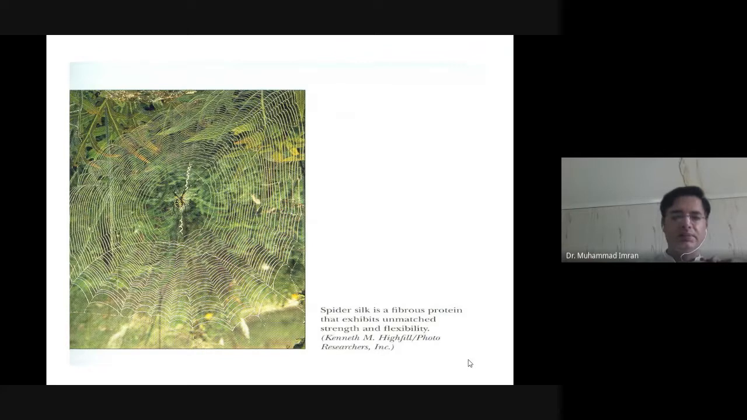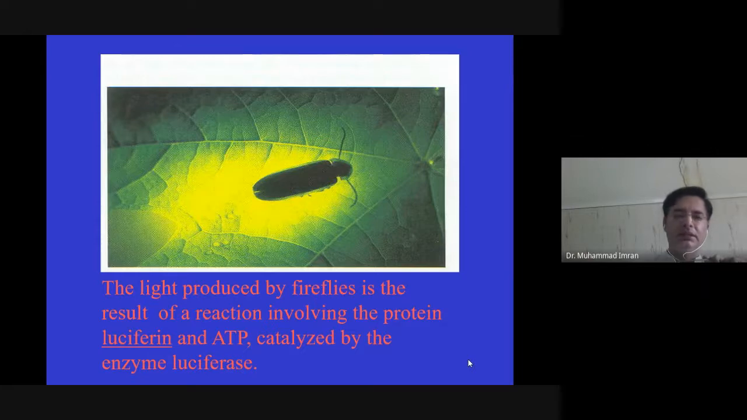Here you can see spider web is made up of a protein known as fibroin. This is a firefly which produces light in the presence of a protein known as luciferase. Luciferase acts on luciferin and catalyzes the reaction using ATP to produce light. So, light production is also associated with protein.